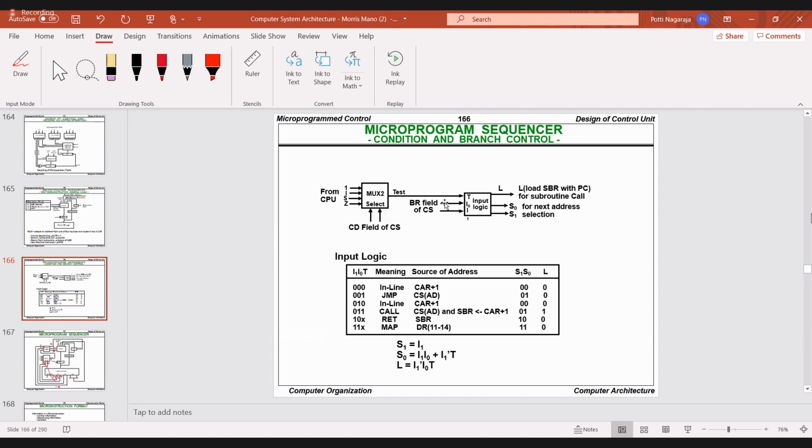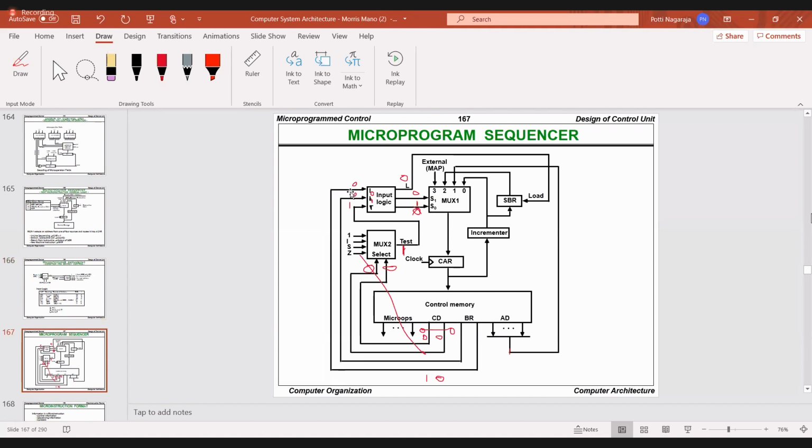BR is nothing but I1, I0. The same figure that we drew earlier is part of the figure here. Now assume that BR is 1, 0. That means I1 is 1 and I0 is 0.